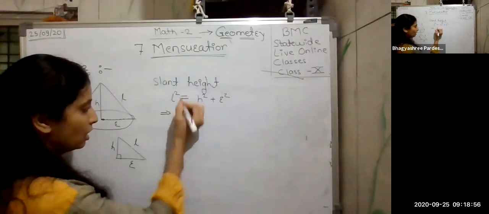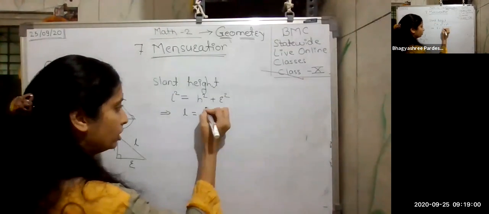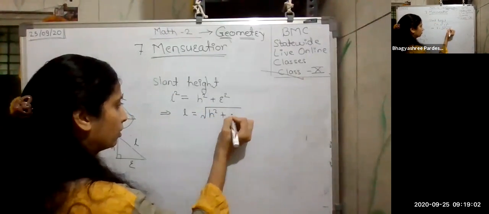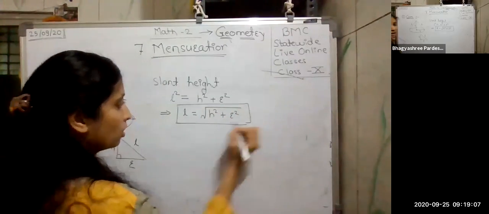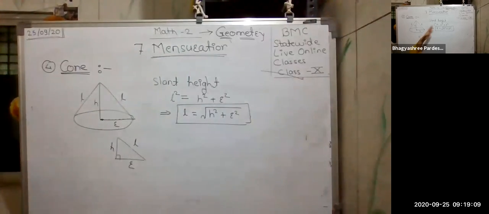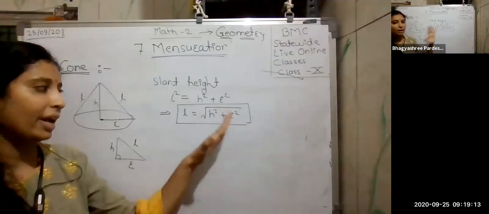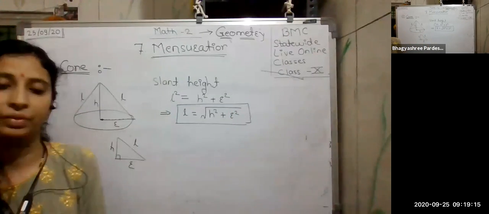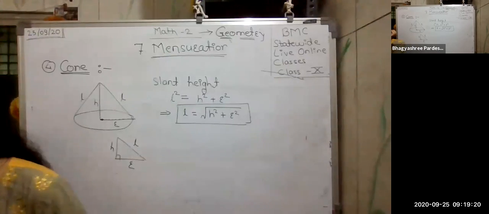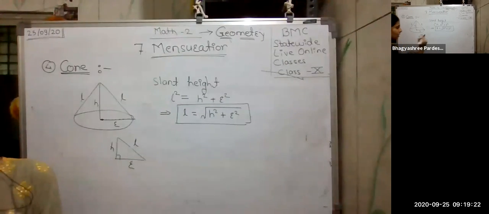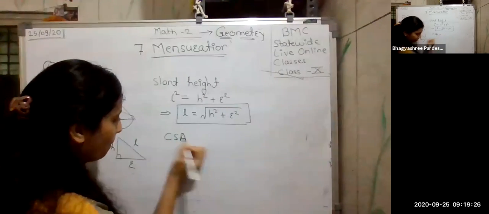What did I use here? The Pythagoras theorem. So from this, what will be the value of L? Simply, I am taking the square root. So this is the formula for your slant height: L is equal to the square root of h square plus r square. Okay? So this was for the slant height. Now we are going to find the curved surface area of a cone. So let's see the curved surface area.